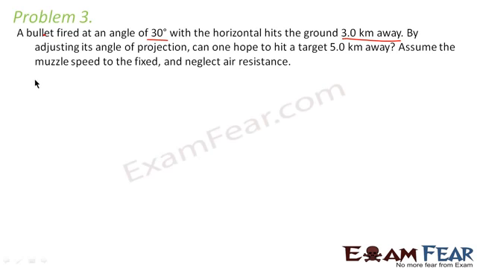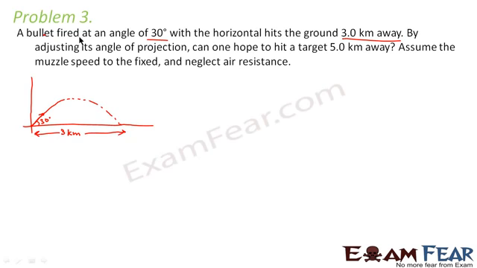That means, let us suppose you fire a bullet here, making an angle of 30 degrees with the horizontal. It flies high in the air and then comes back to the ground. So if you fire it at an angle of 30 degrees, then it will hit the ground 3 kilometers away. That means this distance will be 3 kilometers.